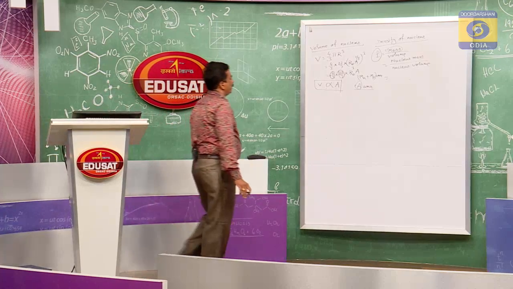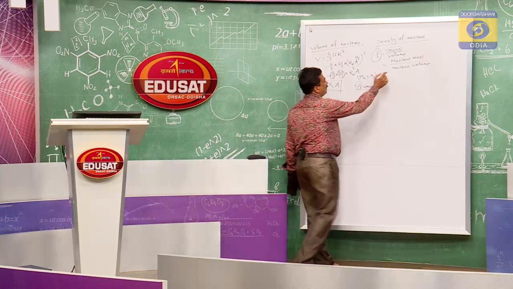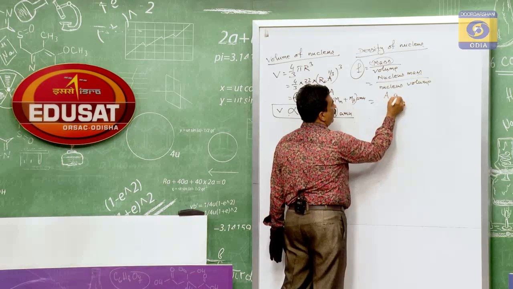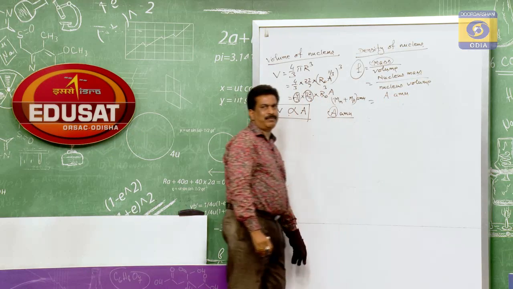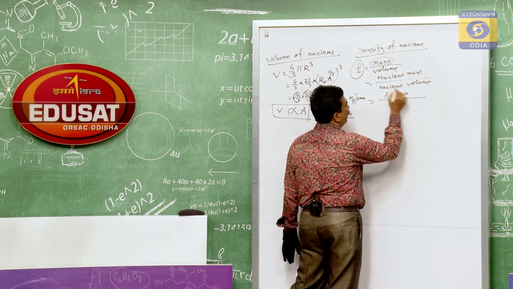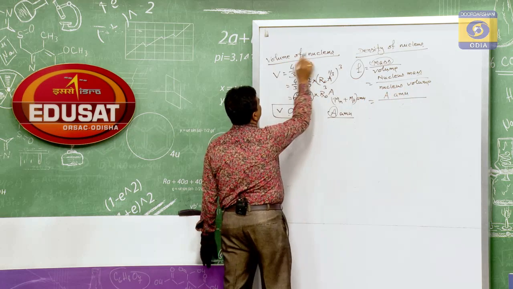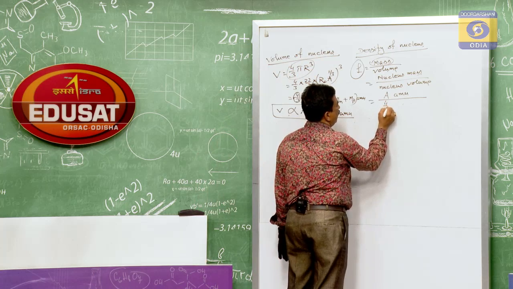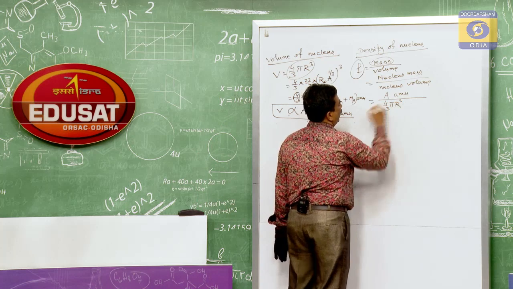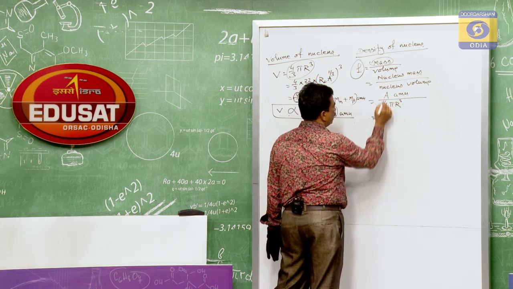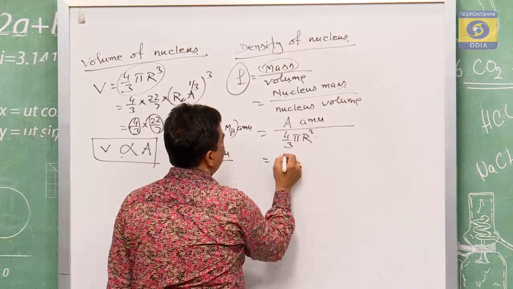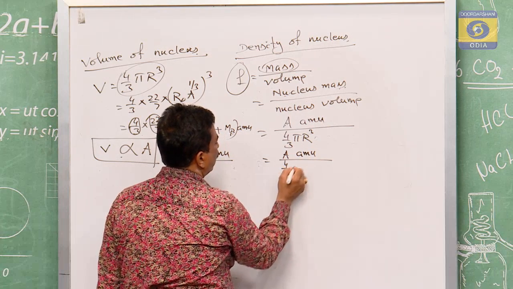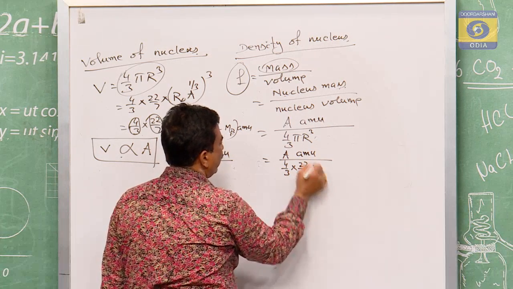Density is equal to the mass by volume. So that is the nuclear mass by the nucleus volume. So nucleus mass will be capital A of A mu divided by the nucleus volume. Volume of the nucleus is equal to 4 by 3 pi R cube. So this is equal to A of A mu by 4 by 3 pi R cube.